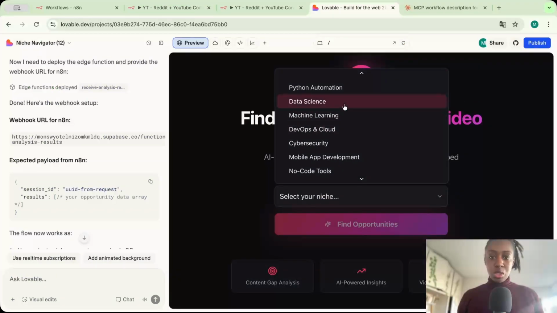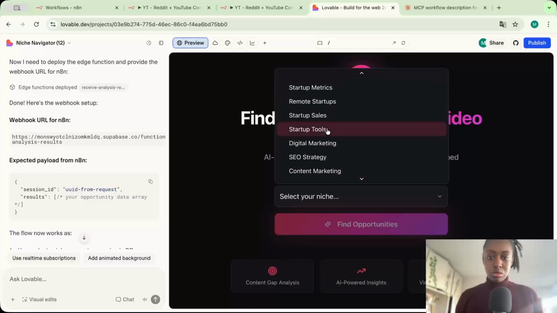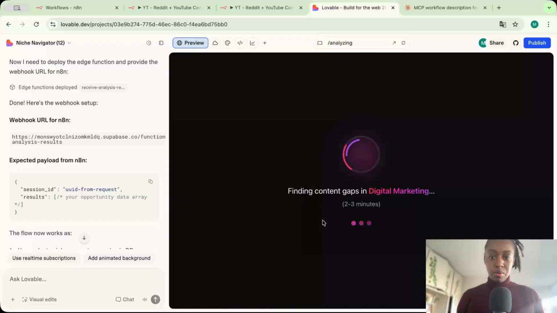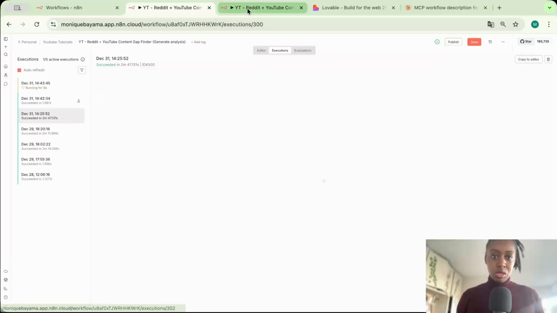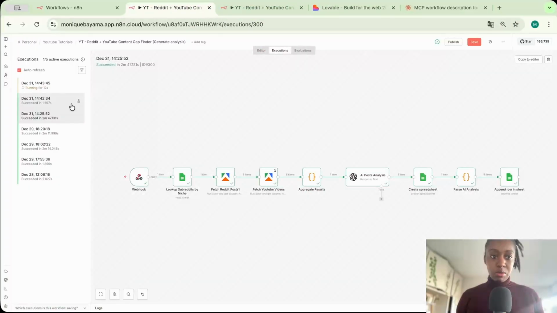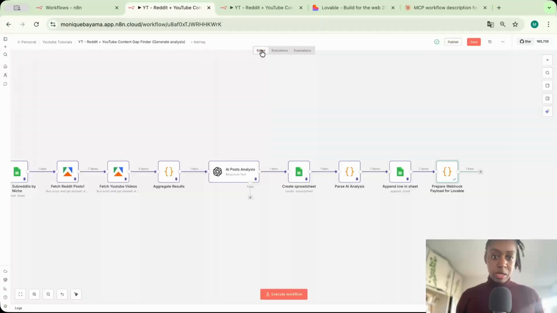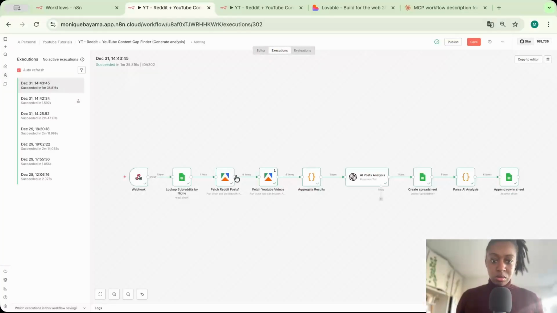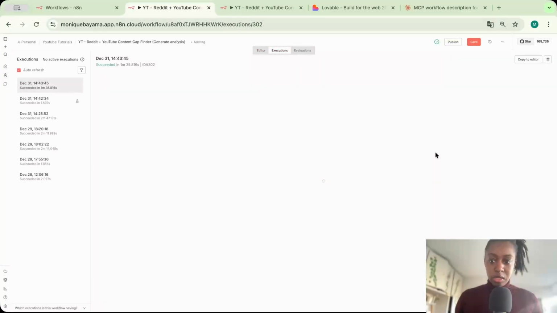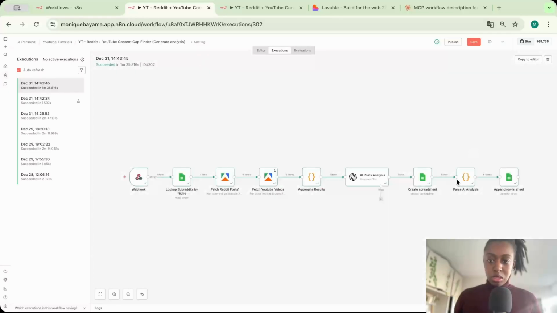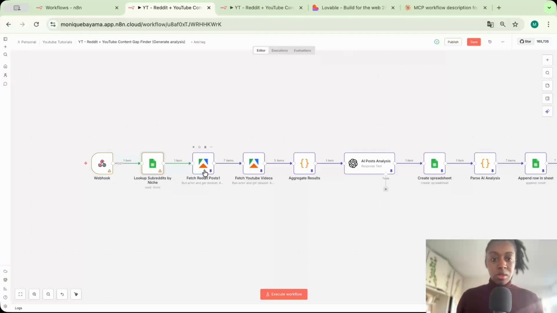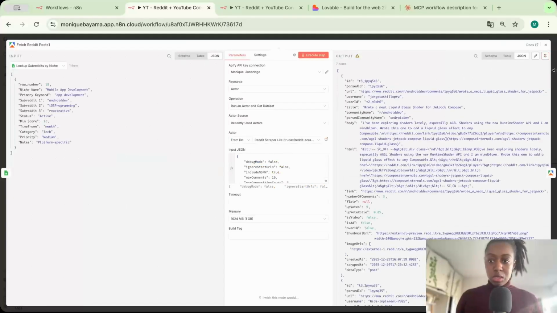This time let me use another niche, or maybe let's use digital marketing. Okay, it's running, so let me wait for it to be running, and then I will be able to replace the current data I have with the new data. Perfect. So let me see if I have actual data with this execution. Okay, perfect. Now I can go back to the workflow and replace the old data with the new data.